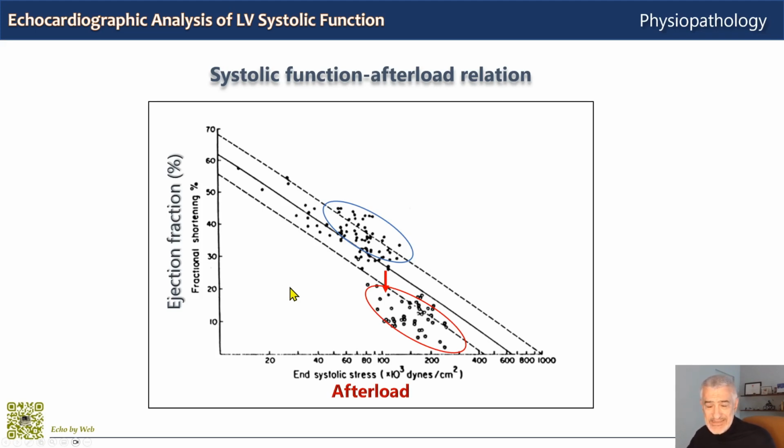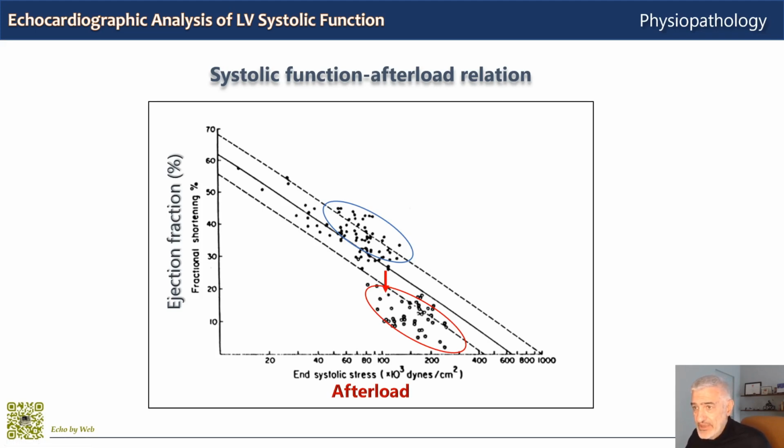Again, as in the end-systolic pressure-volume relationship that we have seen in the previous slide, contractility is defined both by the position of the line on the graph, this straight line, and by its change in position. So a left and downwards shift of the line like this defines a reduction in contractility.